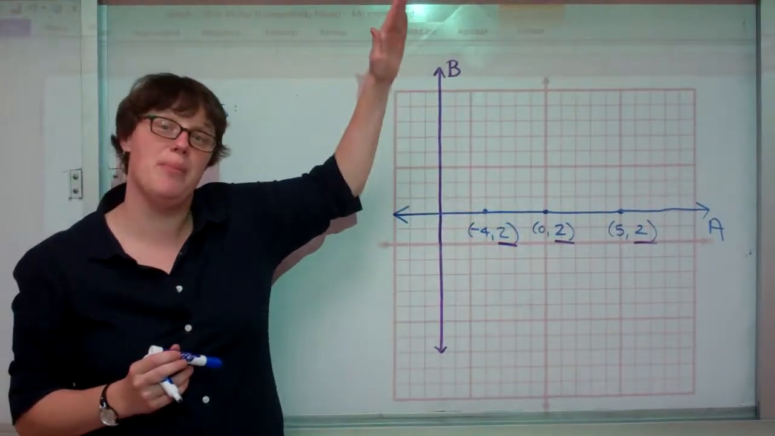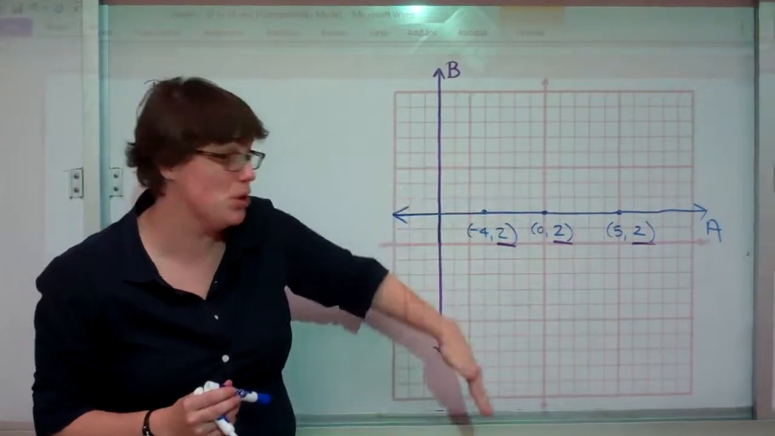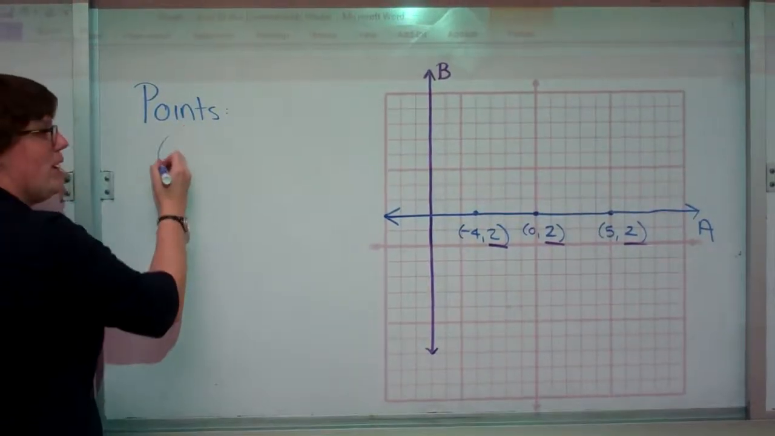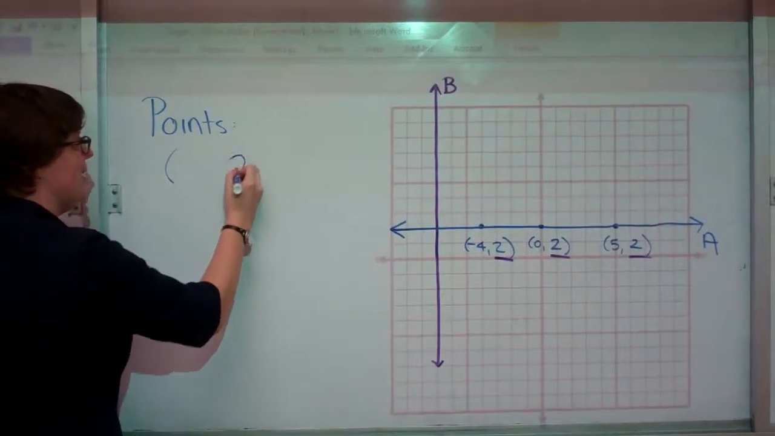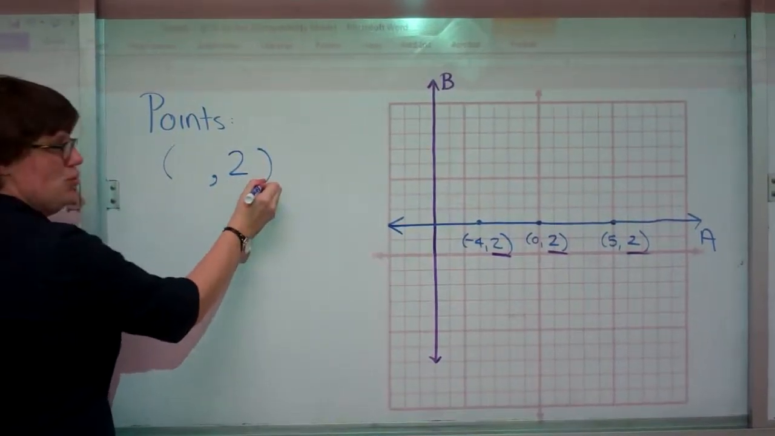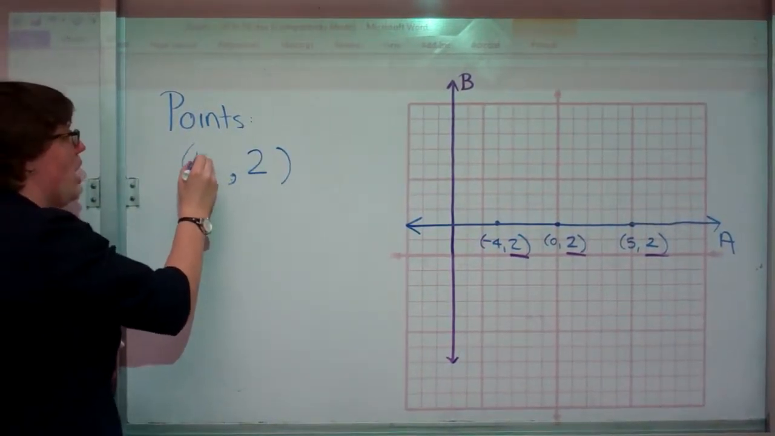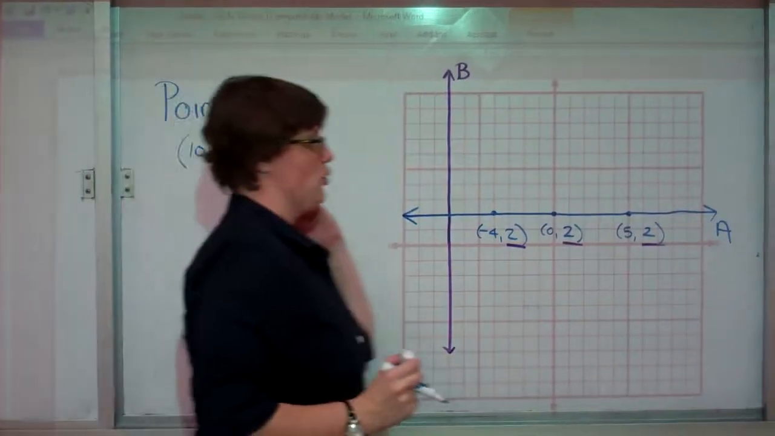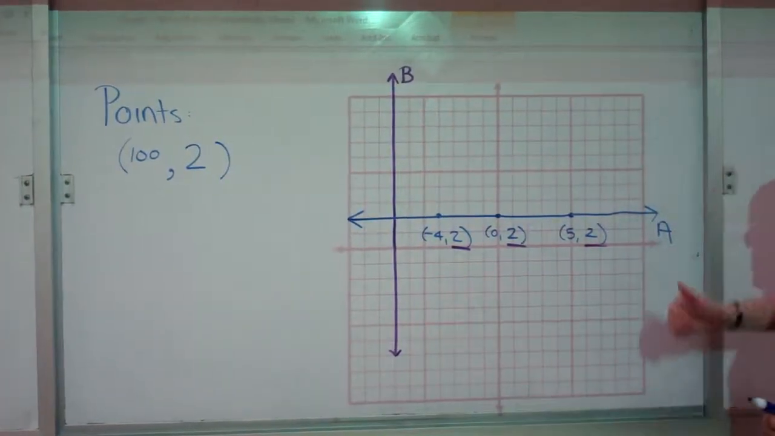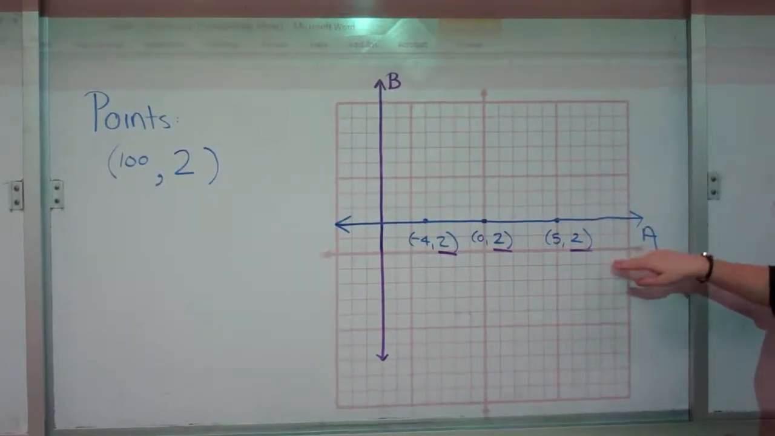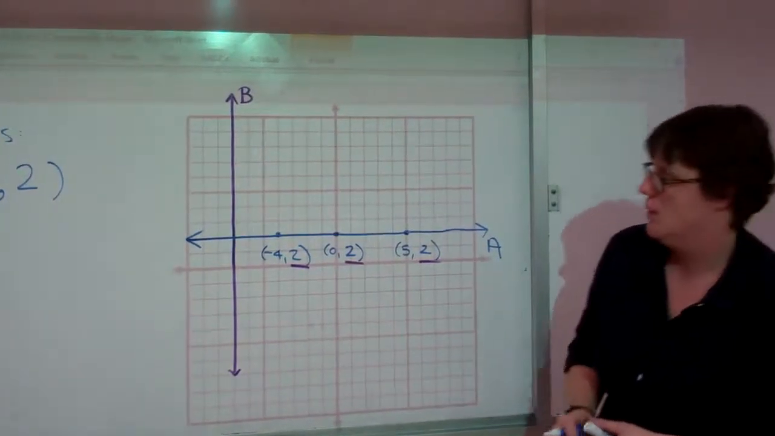This line doesn't go above 2. This line doesn't go below 2. Any point will be on this line provided its y value is 2. If you thought about the point 100, comma 2, you're really, really far over, but you're still just 2 up. And that's why you're on this line.